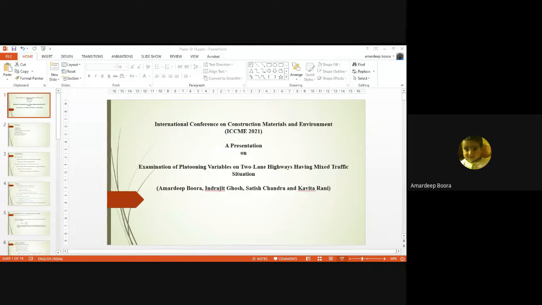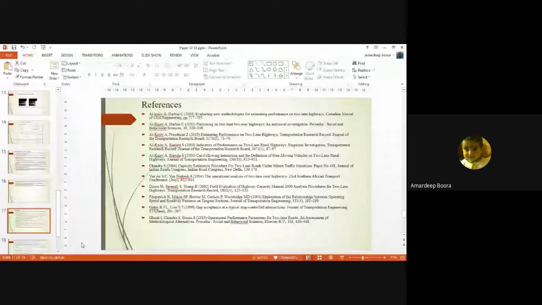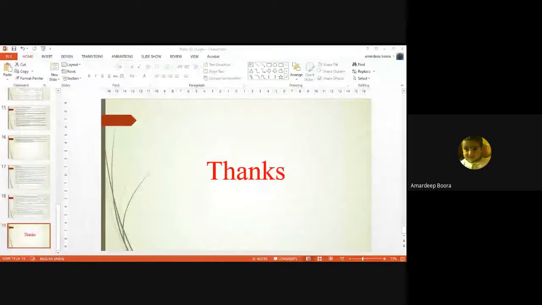These guidelines can be used for examining followers on other types of highways, and also to provide LOS ranges for developed countries. This will help to guide traffic engineers and organizers to design a highway facility. For the future scope, various segments of two-lane highways can be taken up, varying in traffic volume and structures. So these are the references. Thank you. If you have any questions, please ask.